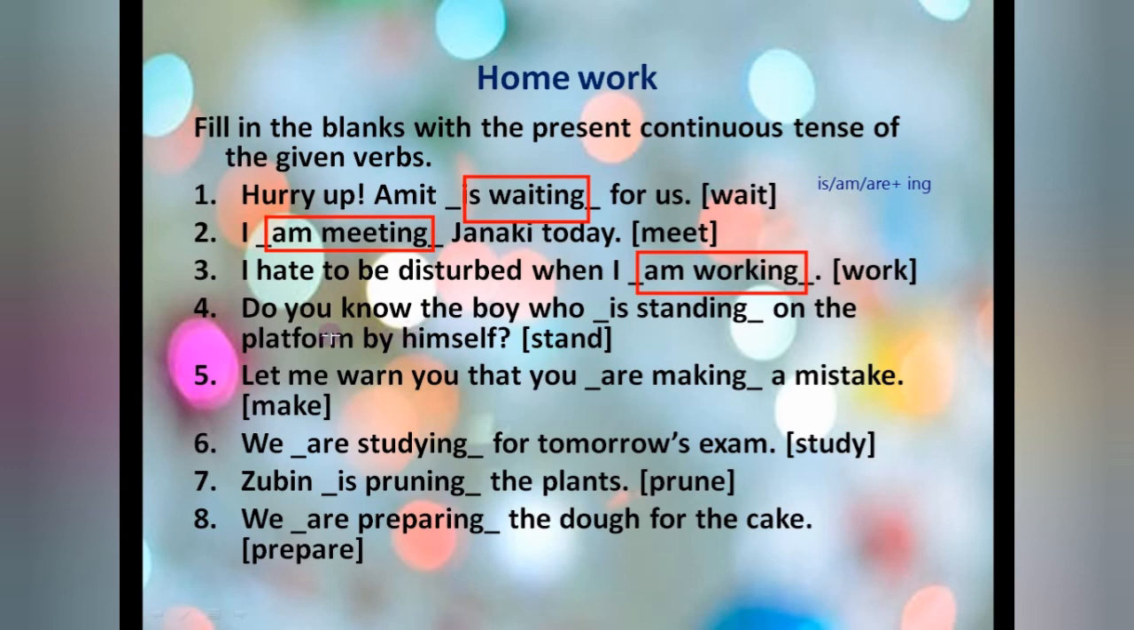Do you know the boy who is standing? Now see here, we are talking about the boy, not who. Who is a relative one. The boy we are talking about, so the boy is what? This is singular. That's why with this we have put here is, and stand, ing form, standing. Okay, so do you know the boy who is standing on the platform by himself?